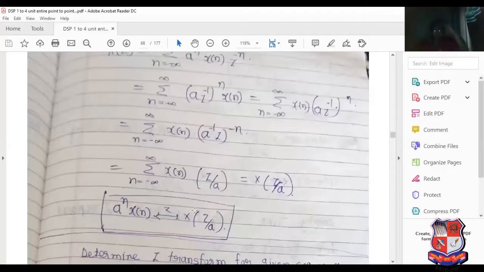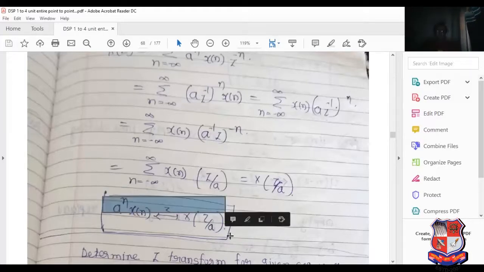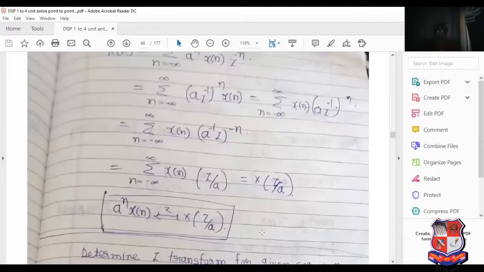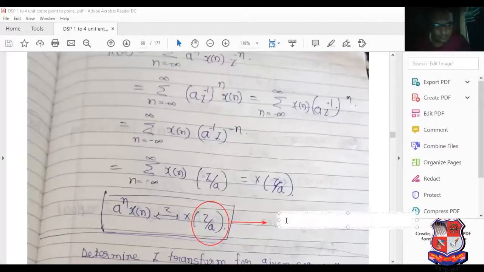So a raised to n x of n, the Z transform is x of z by a. This is the final property. Compression in the time domain, expansion in the frequency domain. Compression in the frequency domain, expansion in the time domain, vice versa. Here x of z by a indicates the expansion operation, a basic operation of a signal. Remember that point. It indicates expansion of the signal.